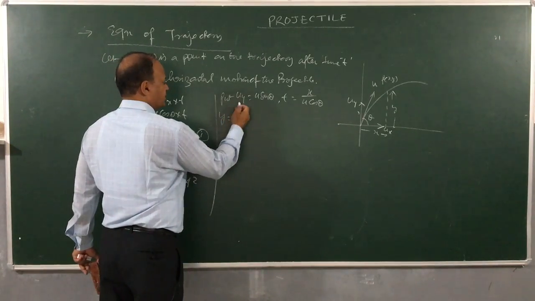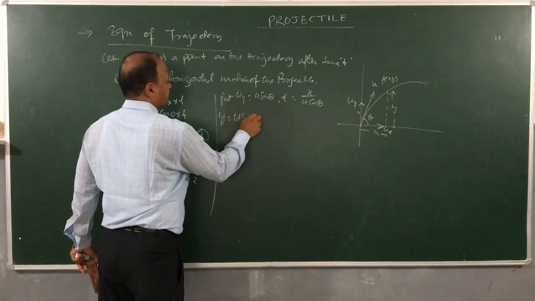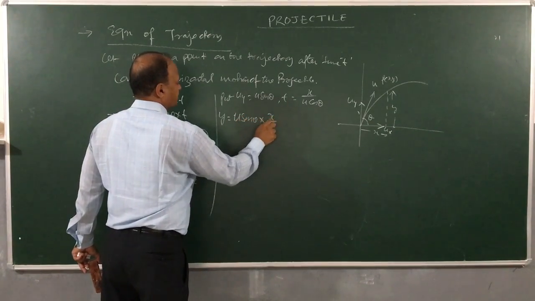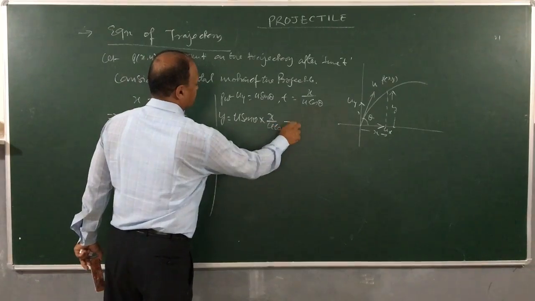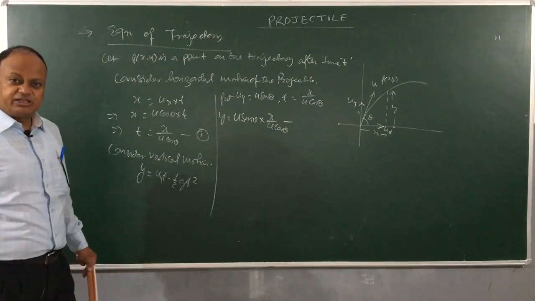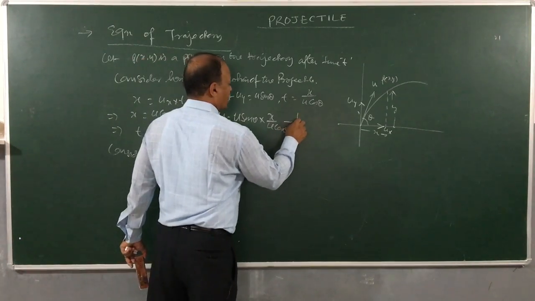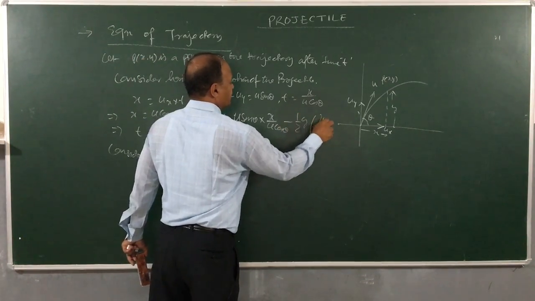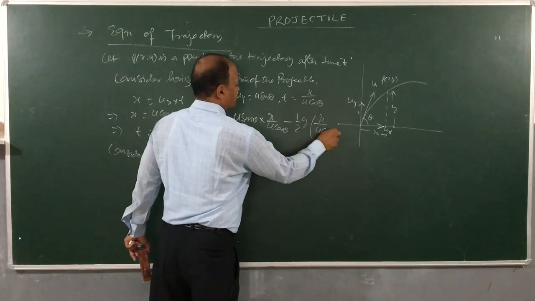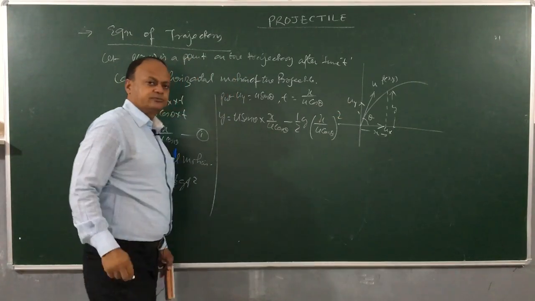If I put these two values here, then I get y equals u sin theta into x upon u cos theta, minus half g into x upon u cos theta whole square, right?